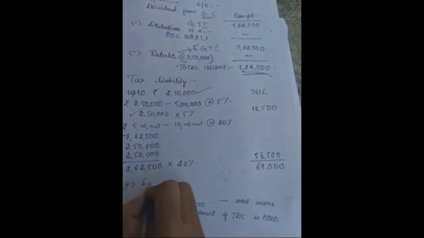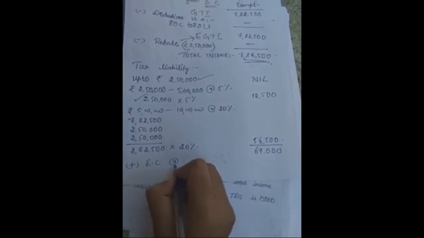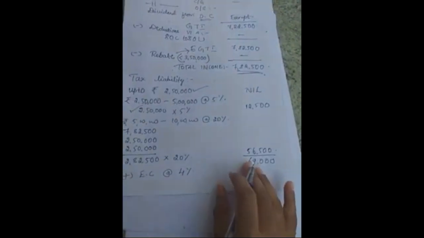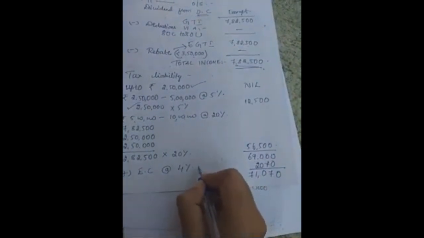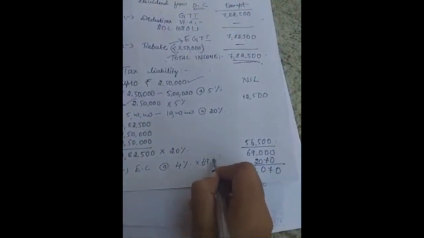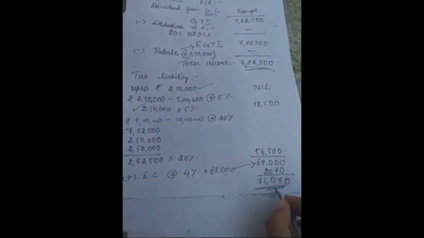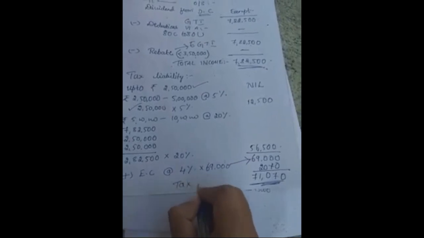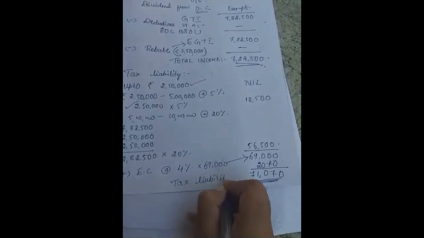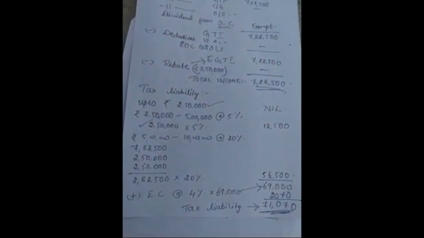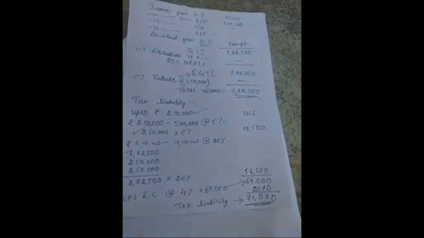Upon this, education cess is to be calculated at the prescribed rate of 4%. So when it is calculated, it comes to around 2,070. The total becomes 71,070. This education cess is calculated on 69,000. Okay, the total becomes 71,070. So this is the tax liability of the individual assessee. Based on this tax liability, the advance tax is going to be paid.